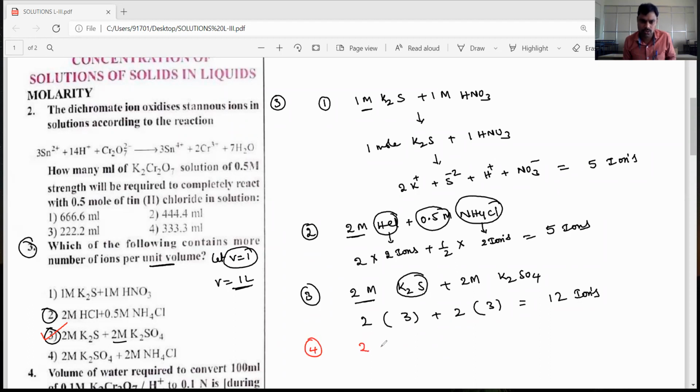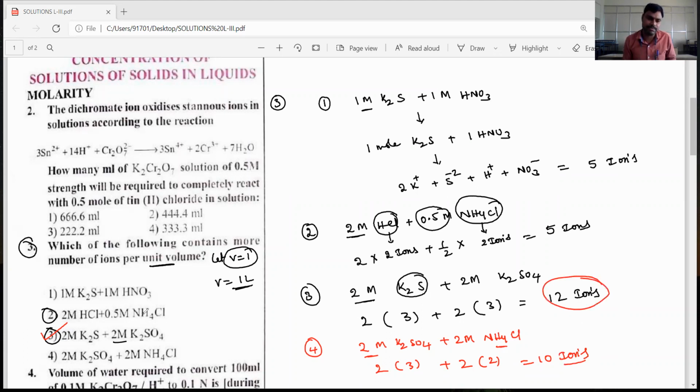In the same way, the fourth option: 2 molar K2SO4 plus 2 molar NH4Cl, which indicates 2 moles. Total 2 plus 1 is 3 ions present, and here there are 2 ions. So 2 threes are 6, plus 4 is equal to 10 ions present in the fourth option. So the mixture containing the highest number of ions is 2 molar K2SO4 plus 2 molar K2S, having more ions per unit volume.